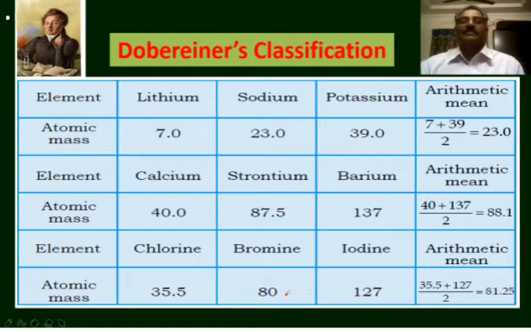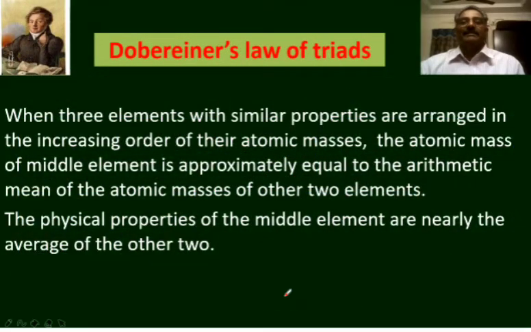From this, he concluded that when three elements with similar properties are arranged in the increasing order of their atomic masses, the atomic mass of the middle element is approximately equal to the arithmetic mean of the atomic masses of the other two elements. This is known as Dobereiner's law of triads. He also observed that the physical properties of the middle element are nearly the average of the other two elements in these triads.